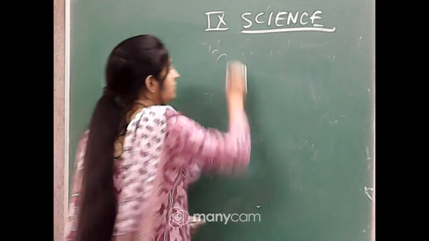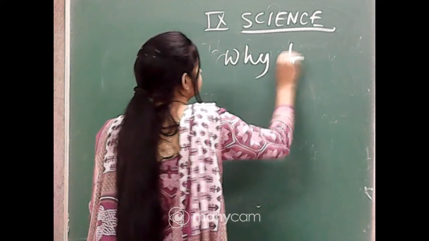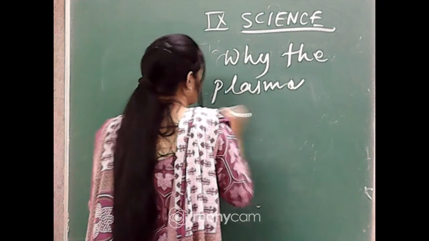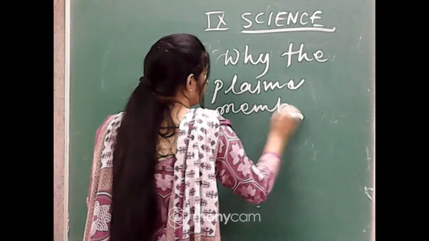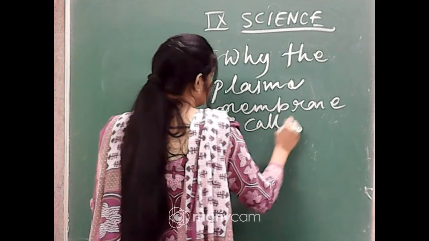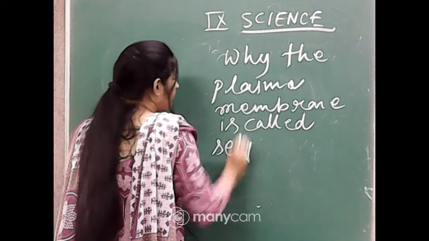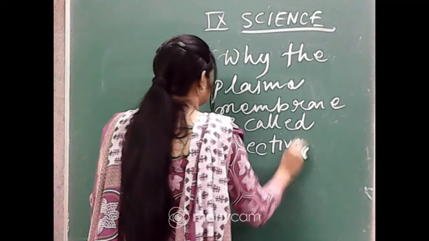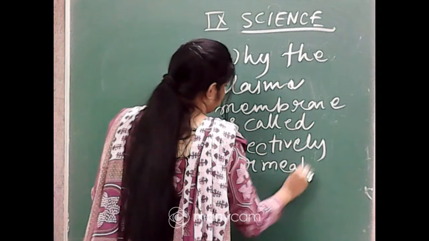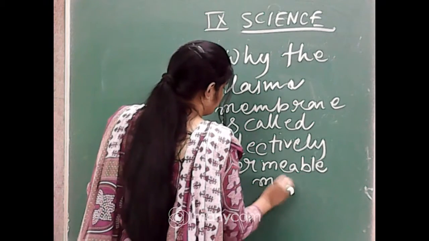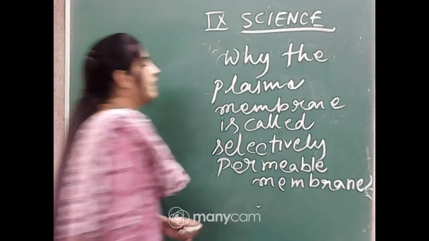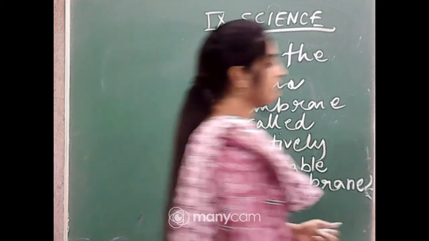Okay, so why is the plasma membrane called selectively permeable membrane?